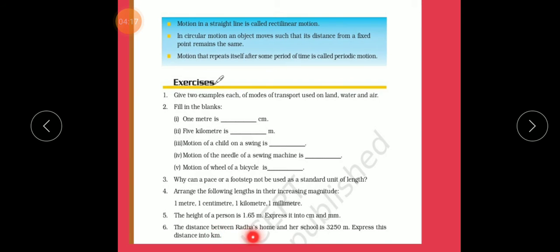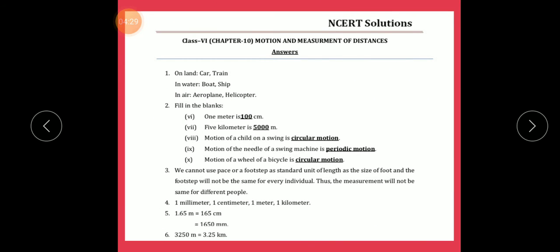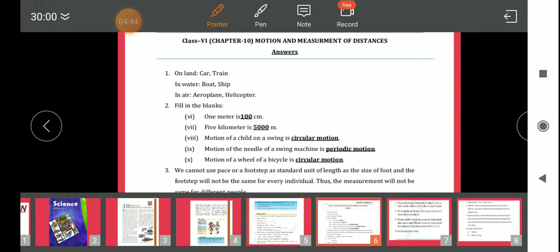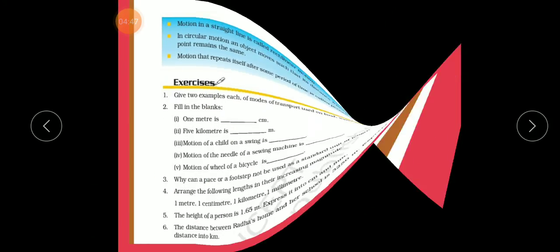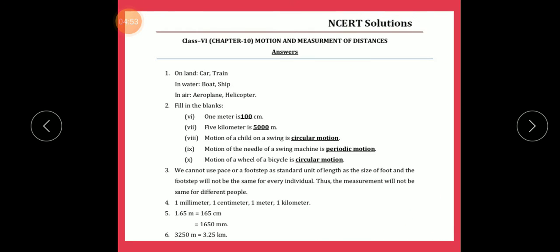Now question number 6. The distance between Radha's home and her school is 3250 meter. Express this distance in kilometer. Answer: 3250 meters is equal to how many kilometers? 1 meter is equal to how many kilometers? 1 kilometer is 1000 meters. So dear student, 3250 divided by 1000 is equal to